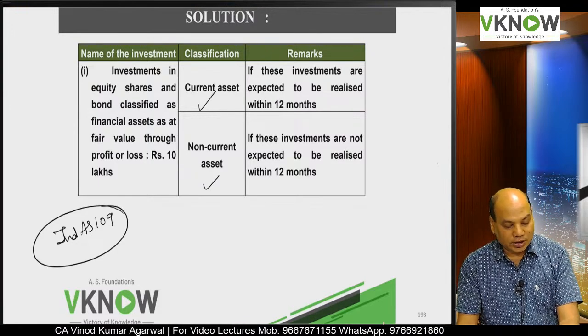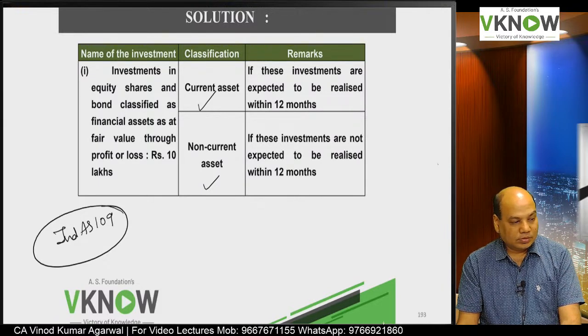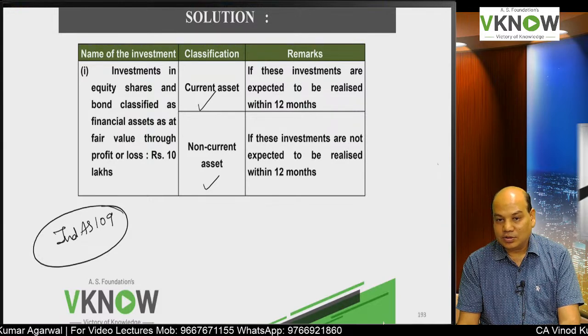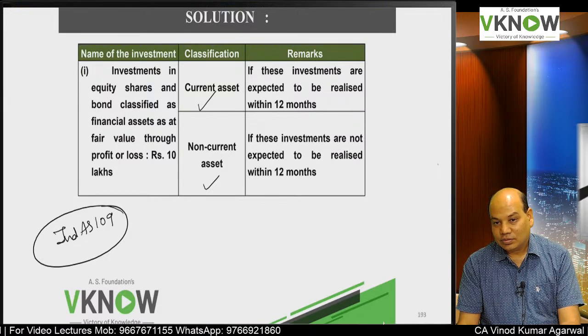But the thing is that I can't teach 109 to start with. Before you learn the story of Shakespeare, first learn ABC. Ind AS 109 is Shakespeare's story. Ind AS 1 is ABC.